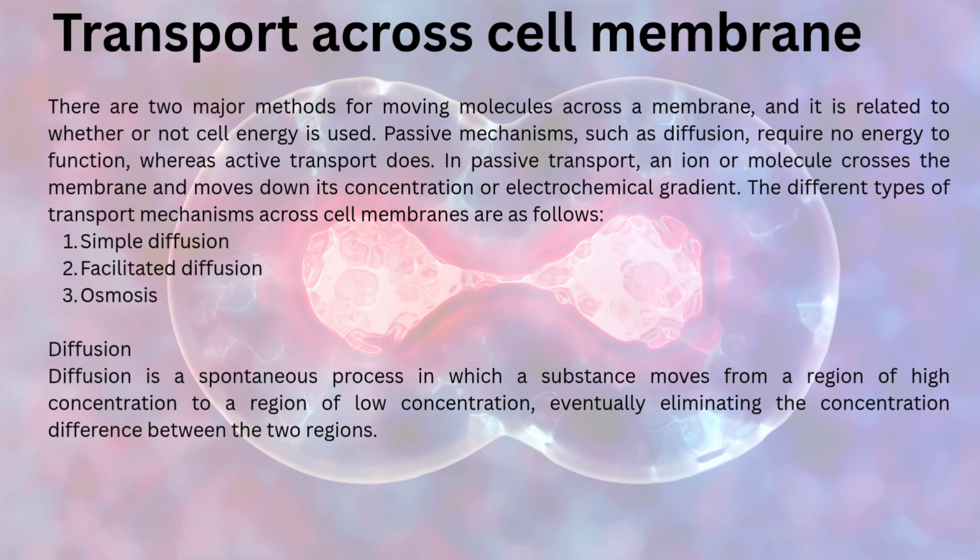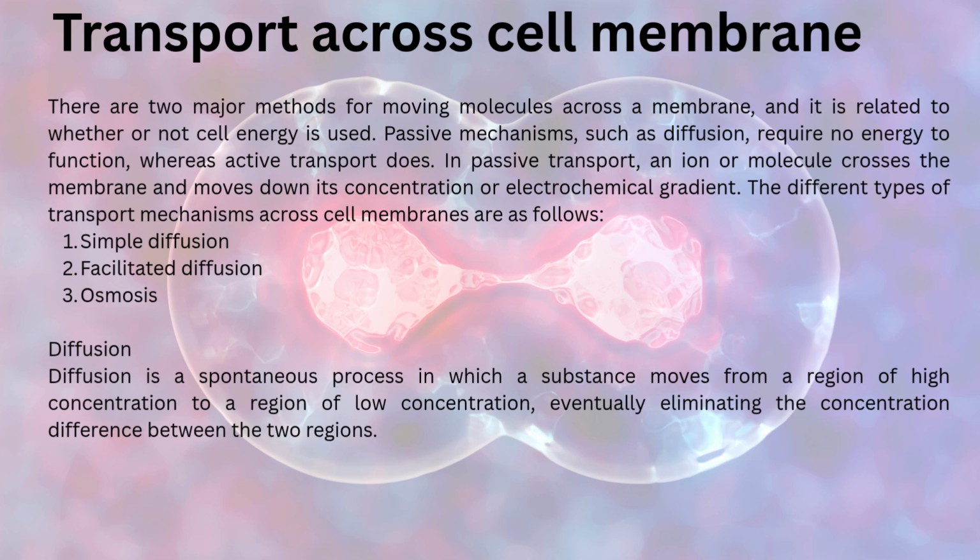Passive mechanisms such as diffusion require no energy to function, whereas active transport does. In passive transport, an ion or molecule crosses the membrane and moves down its concentration or electrochemical gradient. The different types of transport mechanism across the cell membrane are as follows. First one is simple diffusion, second one is facilitated diffusion, third one is osmosis.